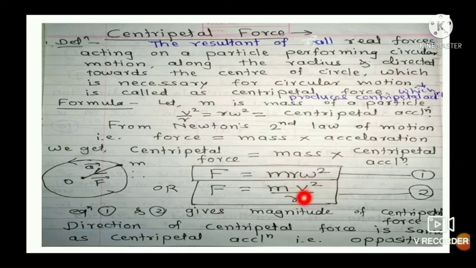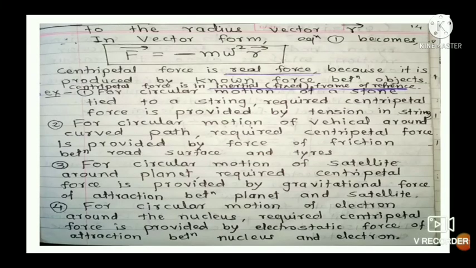And in direction there is negative sign. Vector F is equal to minus m omega square vector r. These equations 1 and 2 give the magnitude of centripetal force, and the direction of centripetal force is the same as the centripetal acceleration, that is opposite to the radius.